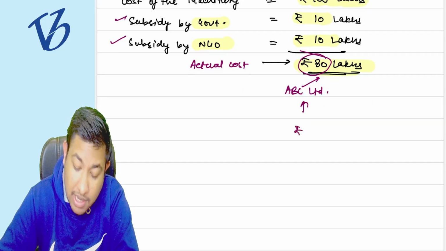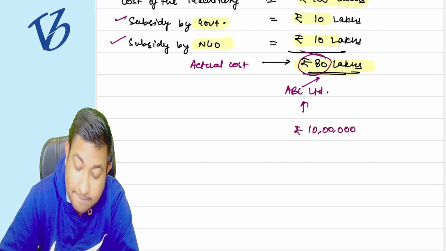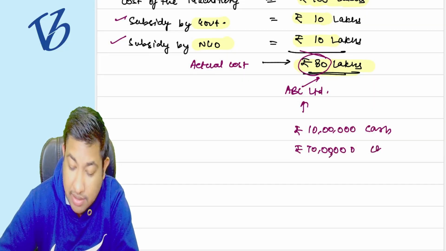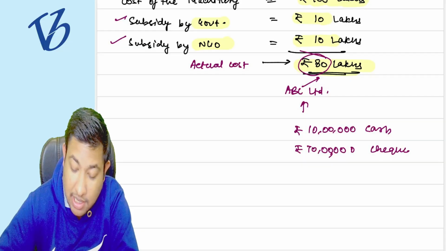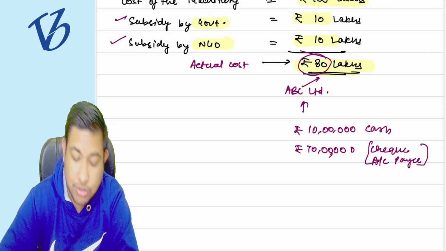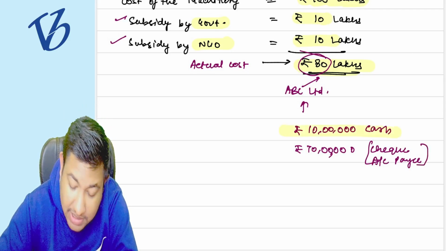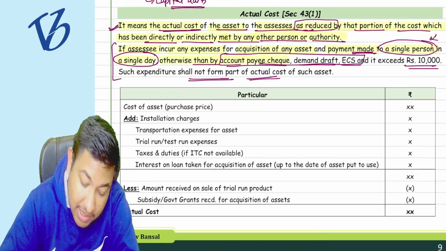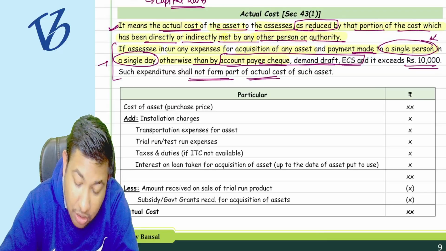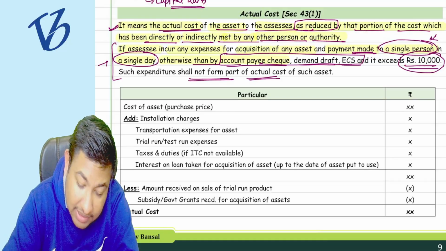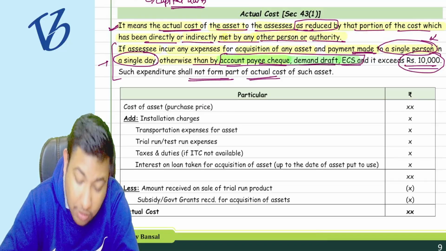Suppose I paid 10 lakh rupees in cash and 70 lakh rupees by check, an account payee check. Was the 10 lakh in cash allowed? No, because to a single person in a single day, I cannot pay more than 10,000 rupees in any form other than account payee check, demand draft, or ECS.